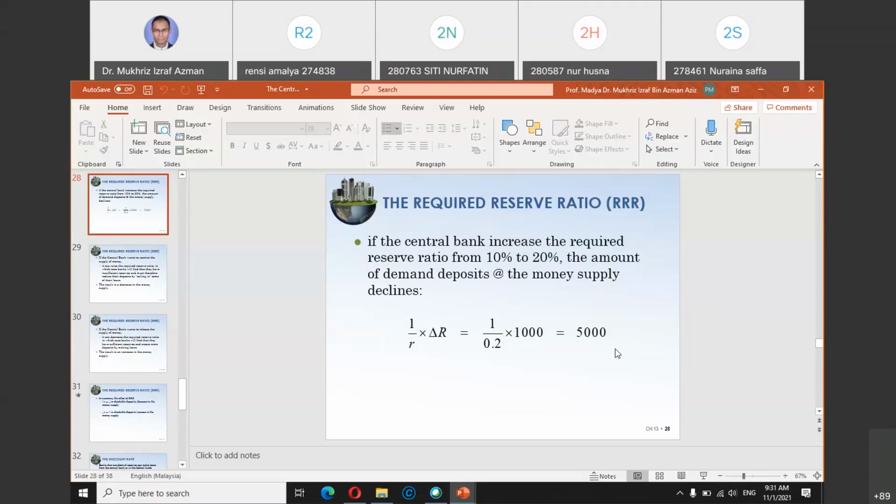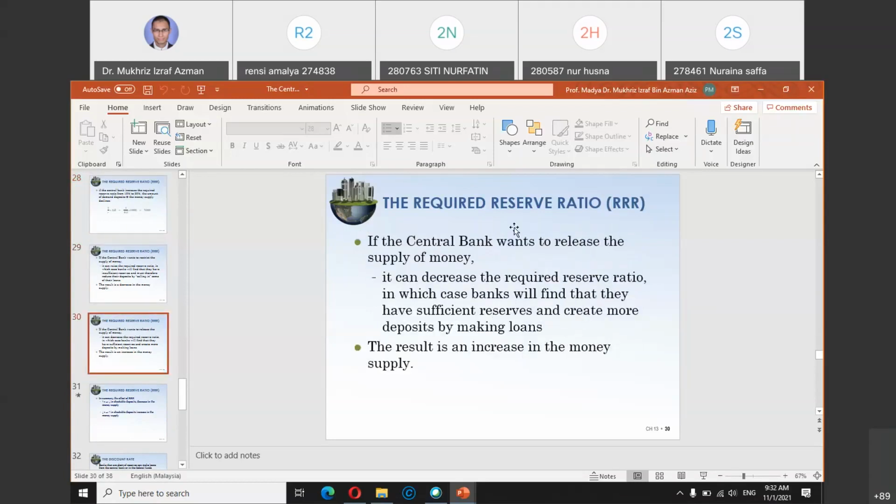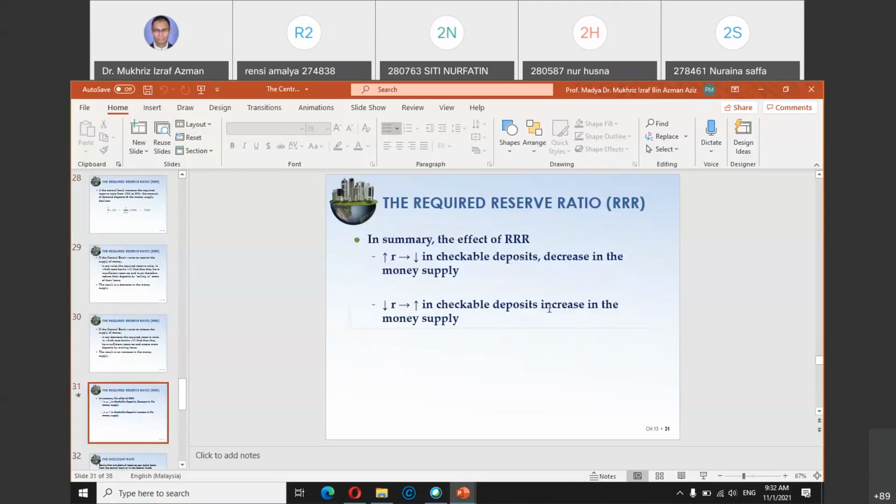So an increase in R, the reserve ratio, means a decrease in money supply. The other way around, a decrease in the reserve ratio increases checkable deposits, meaning money available for loans, and it will increase money supply.